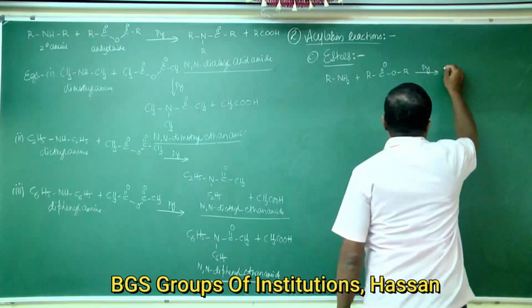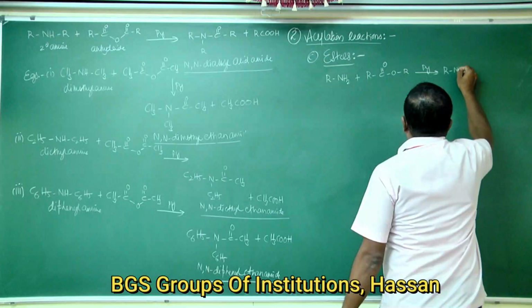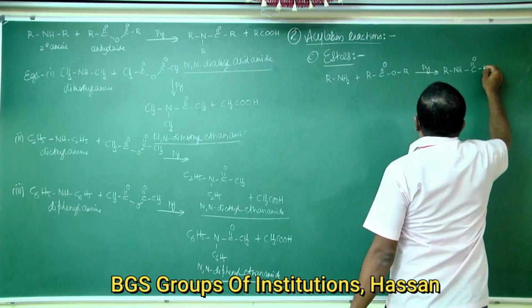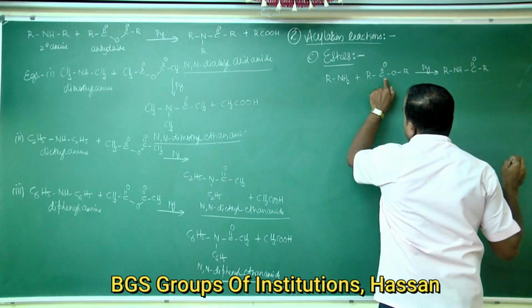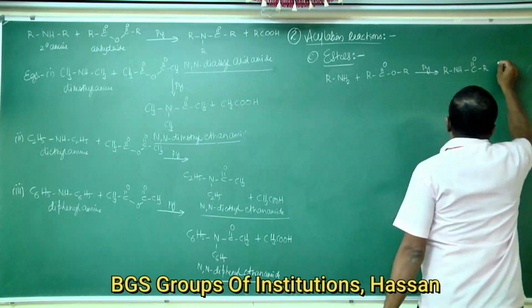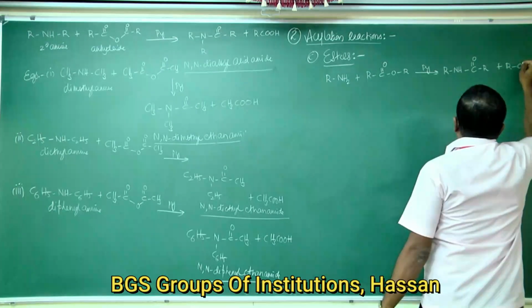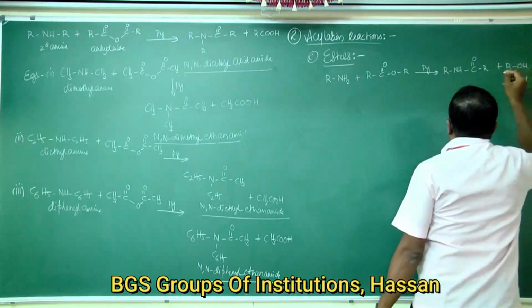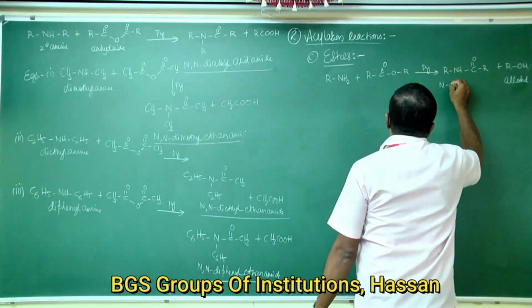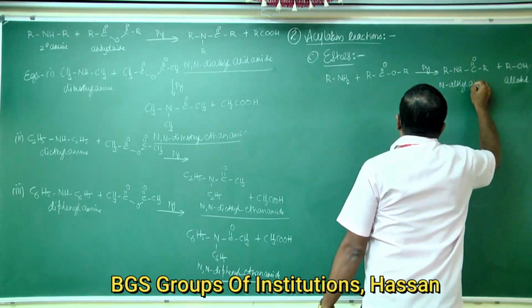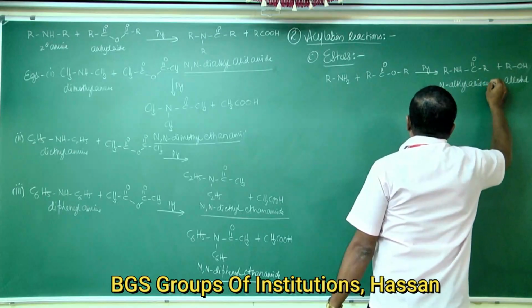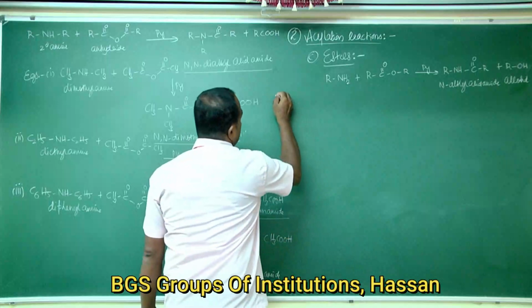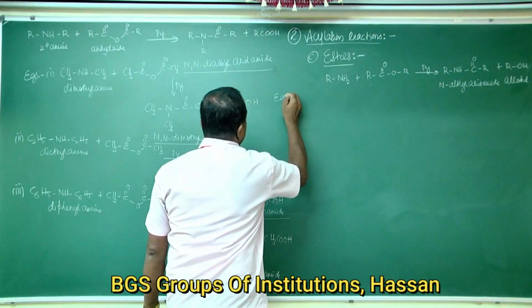The product is RNHCOR plus ROH. So instead of acid, you get alcohol. This is an N-alkyl acid amide.